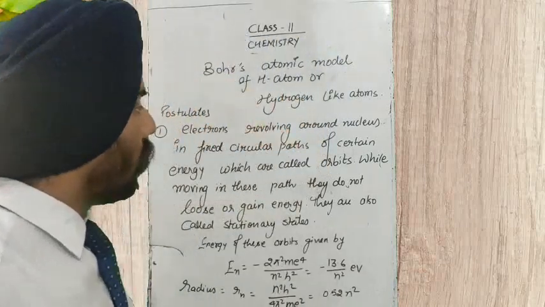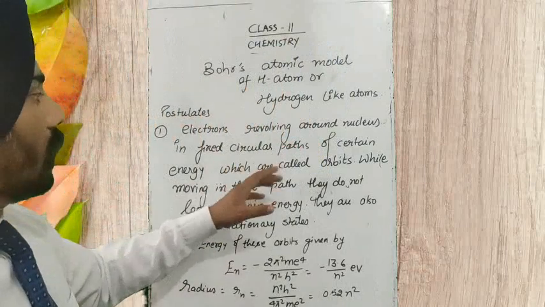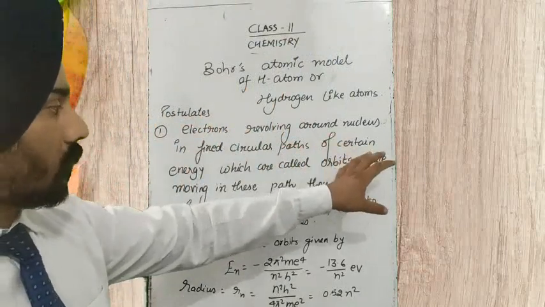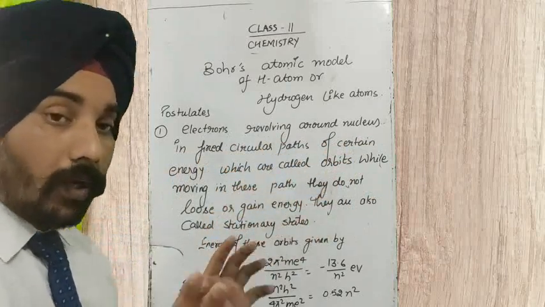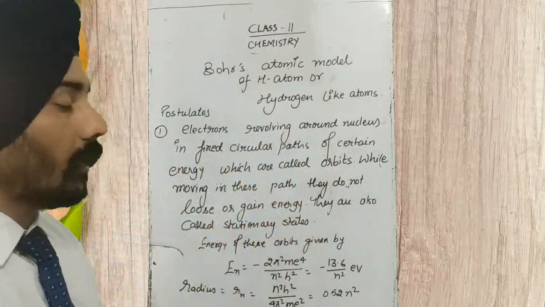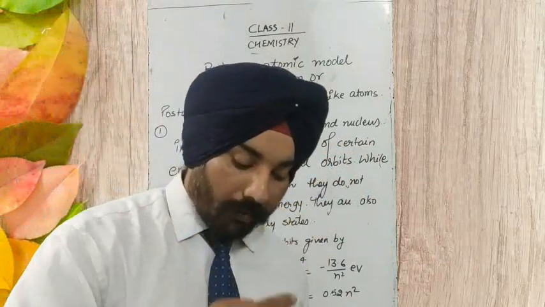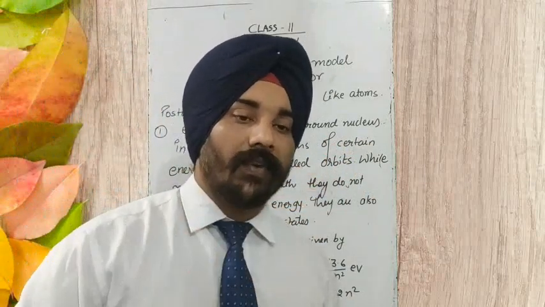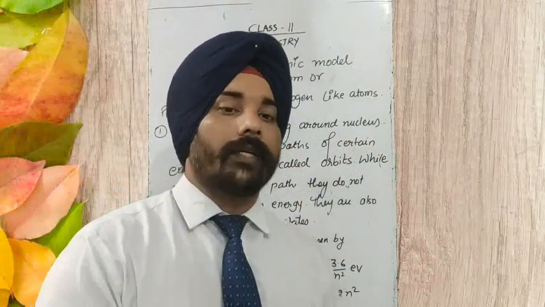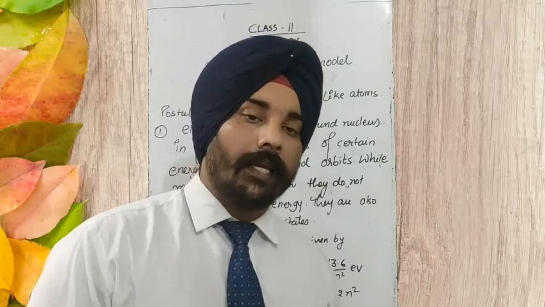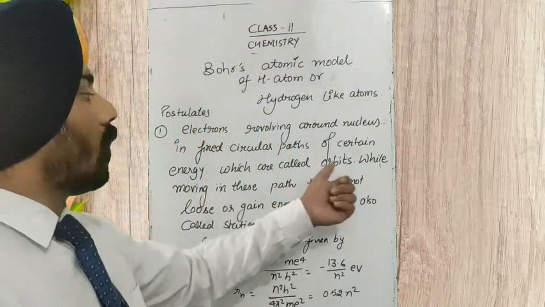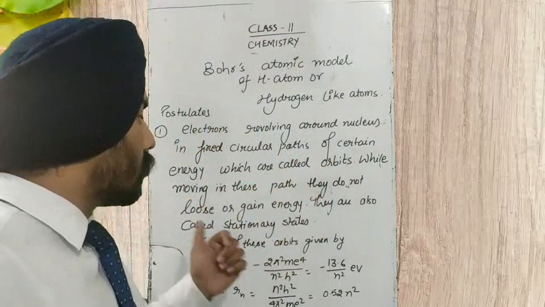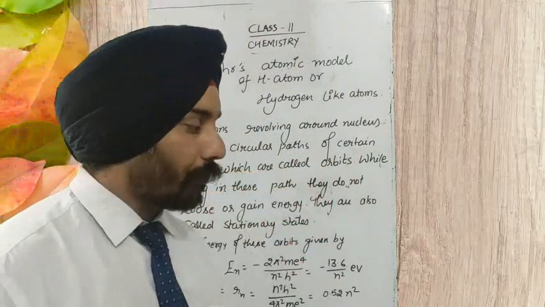So what he told was that electrons are revolving around the nucleus in a fixed circular path. They are not going to change this path, and if they are moving in this fixed path, at a fixed energy level, they are not going to lose or gain any amount of energy. This circular path he called orbits, energy levels, or stationary states.